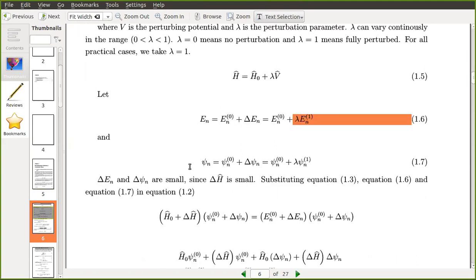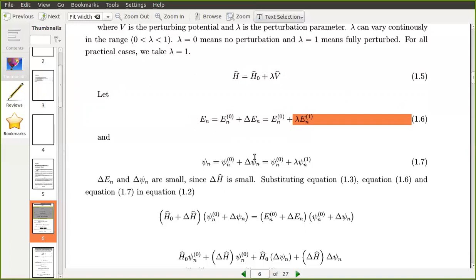Similarly, the wave function psi n can also be written as psi n of 0 plus delta psi n. All these are simple approximations. So you can write it as psi n of 0 plus lambda psi n of 1. All three, the Hamiltonian, energy and wave function, can be written like this: known things plus a small correction.